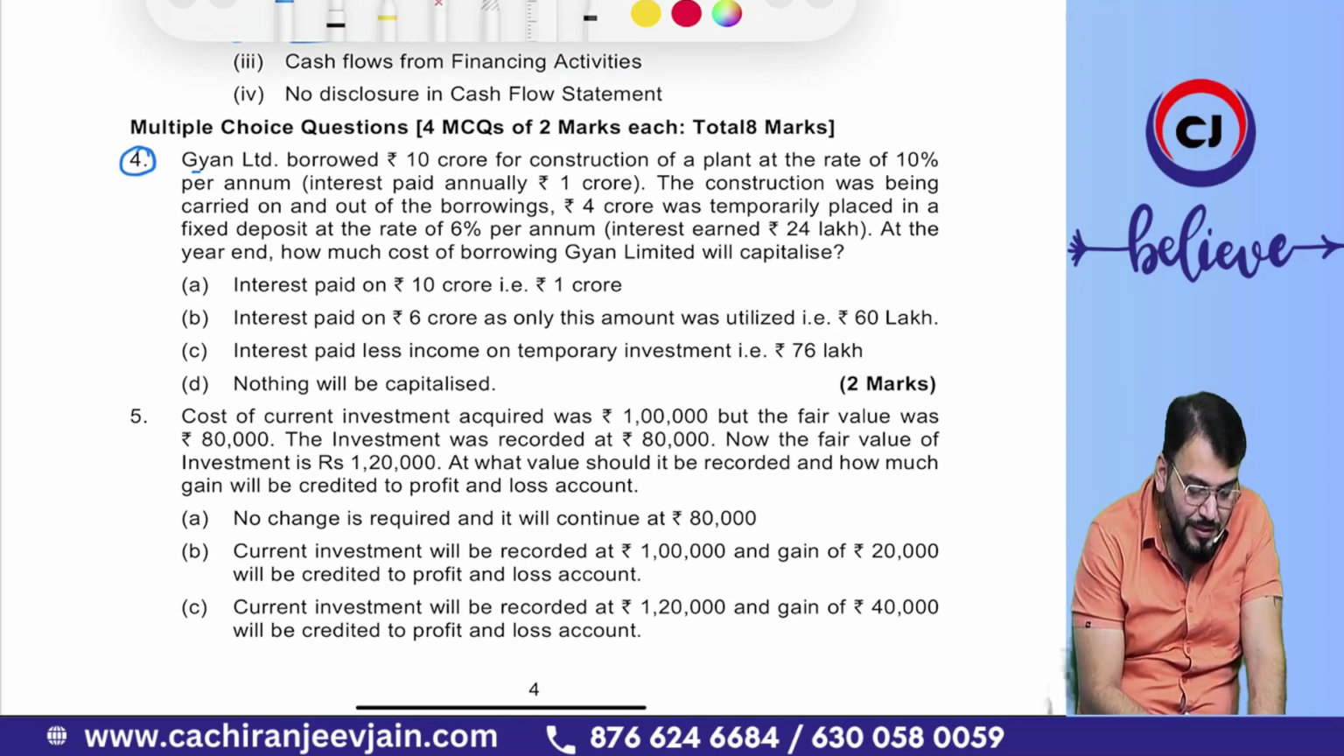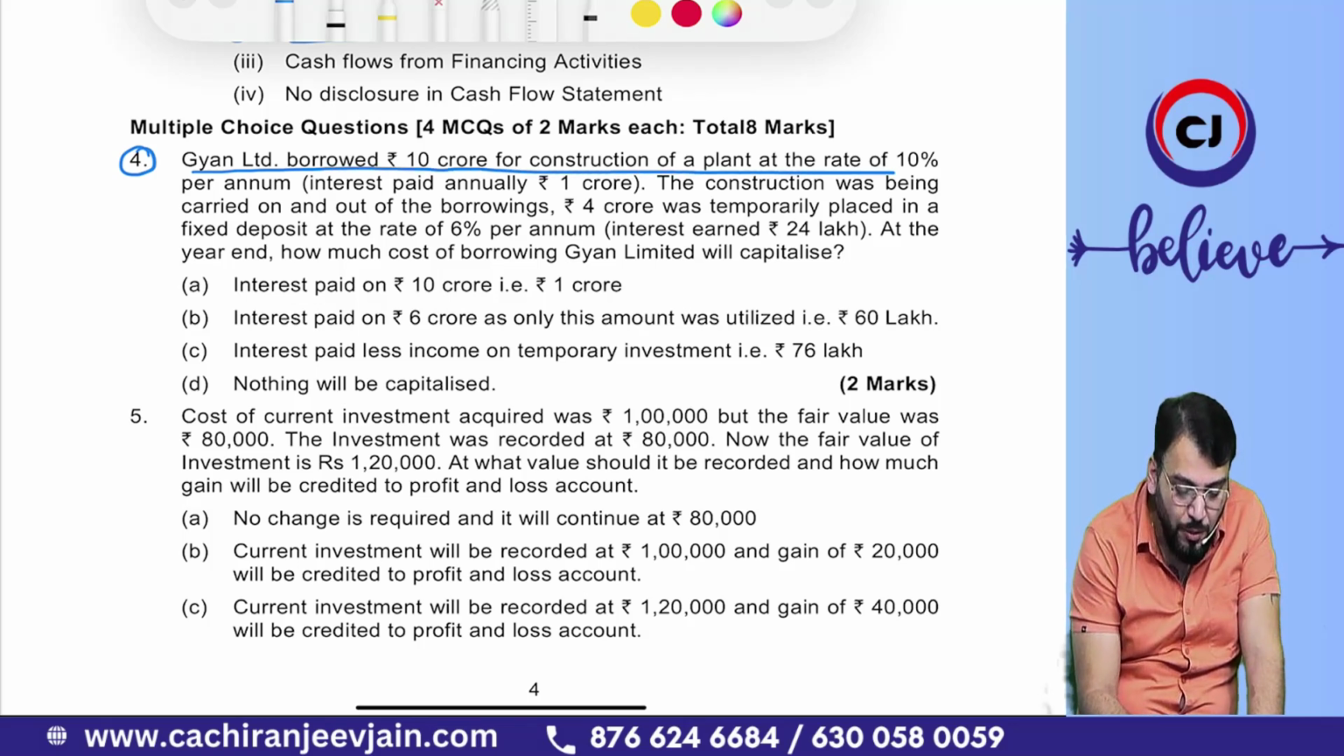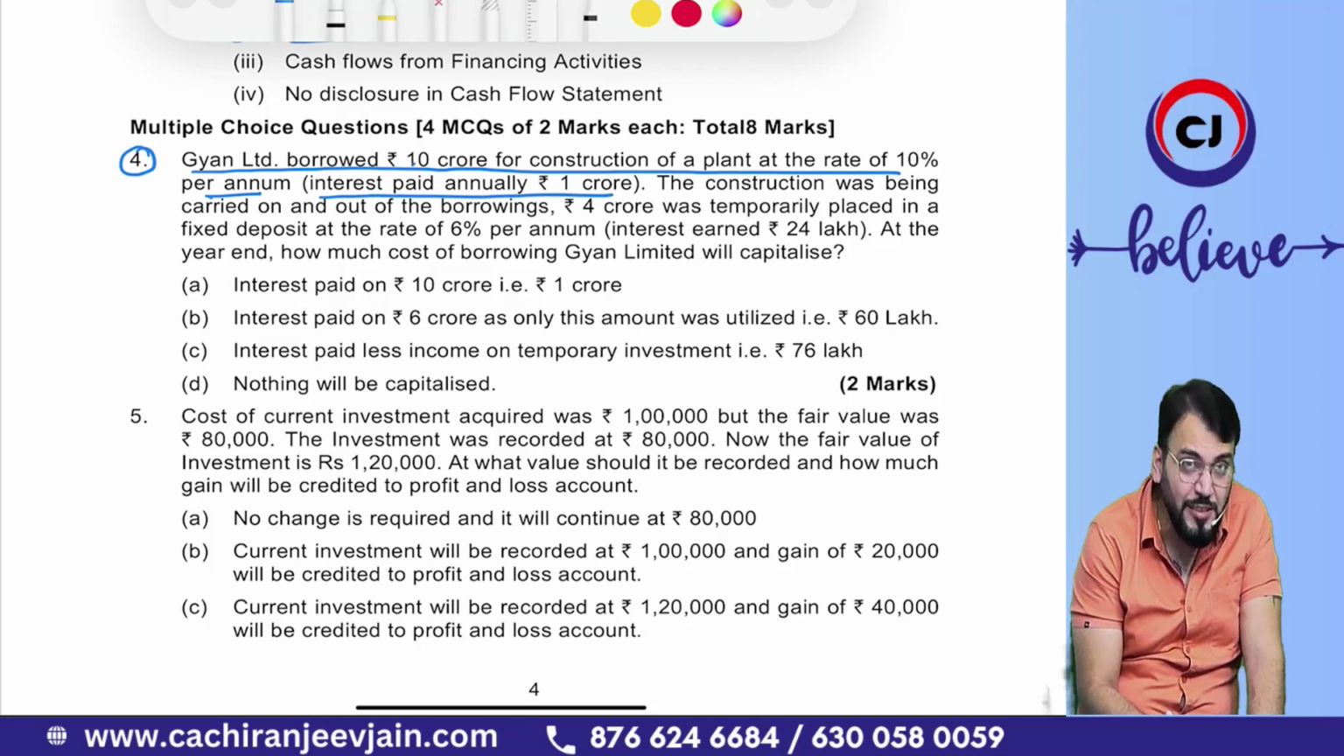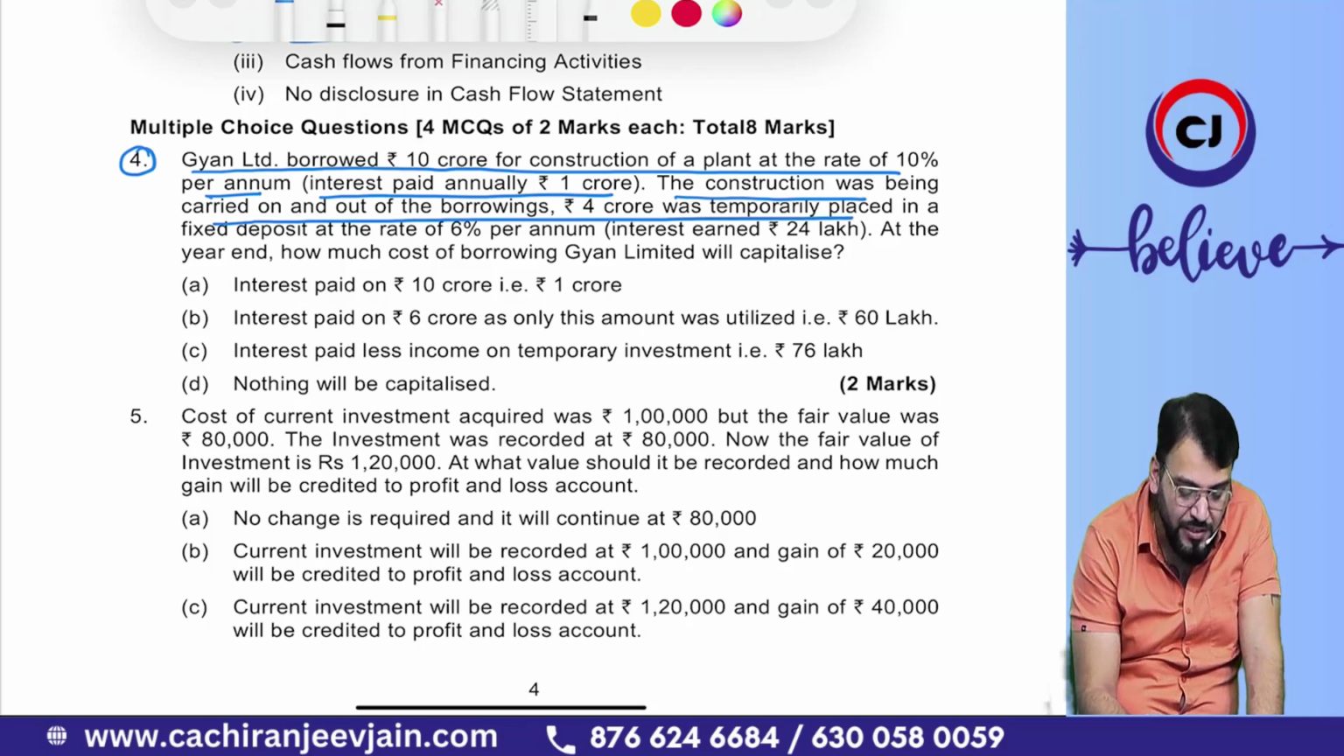Point number 4. Yan Limited borrowed 10 crore for construction of a plant at a rate of 10% per annum, and interest paid annually is 1 crore. For this specific borrowing, construction was being carried out, and out of the borrowing 4 crore was temporarily placed in a fixed deposit at a rate of 6% per annum, and interest earned is 24 lakh. At year end, how much cost of borrowing will Yan Limited capitalize?